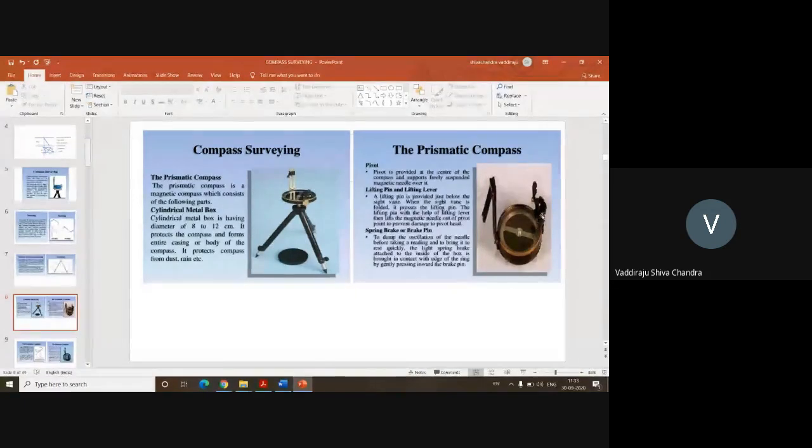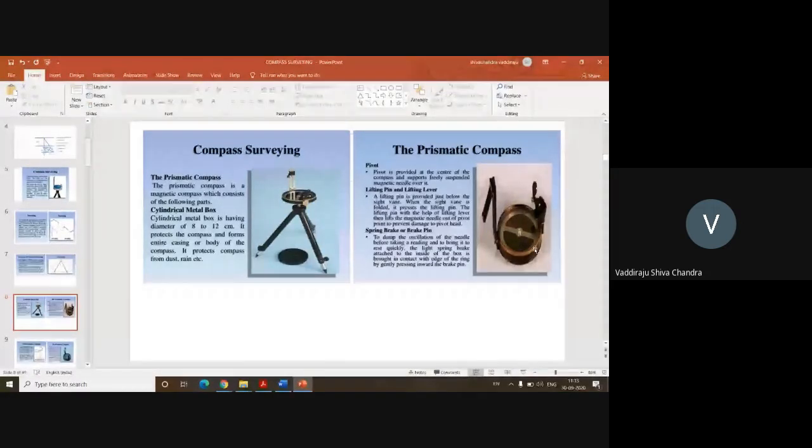So that is the purpose of using a prism in this prismatic compass. The values are engraved in a reverse fashion on the graduated circle of the compass. That is the reason why we use a prism, in order to see the values erect or in a correct form. So this instrument is handy. You can even take it in your hand and use the instrument.